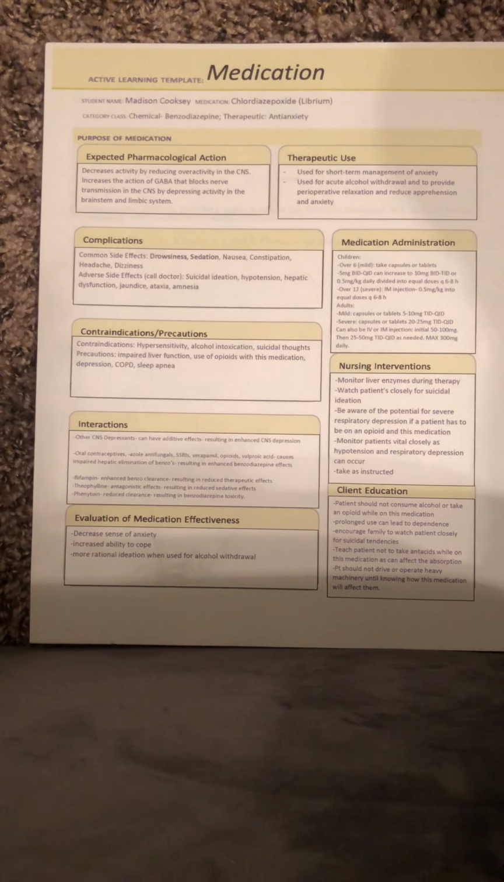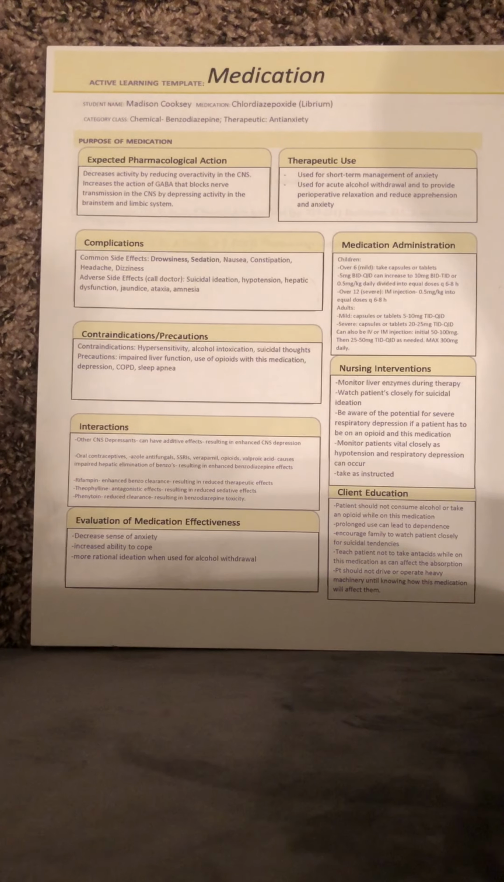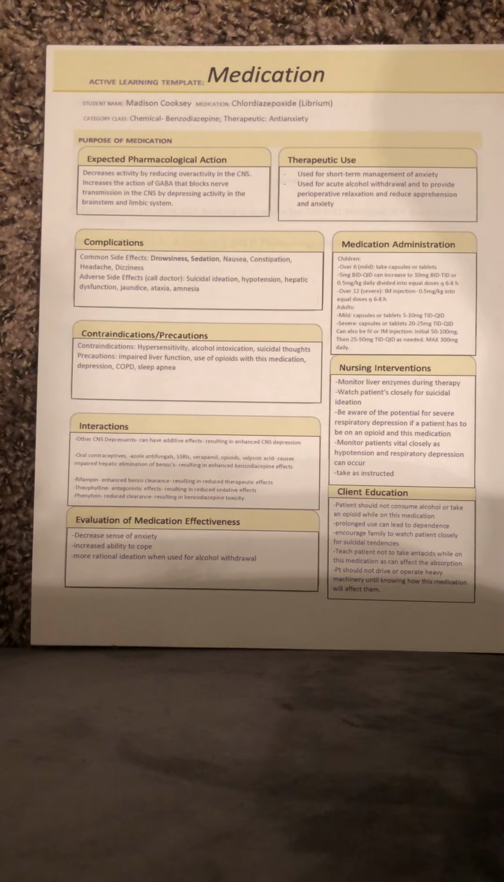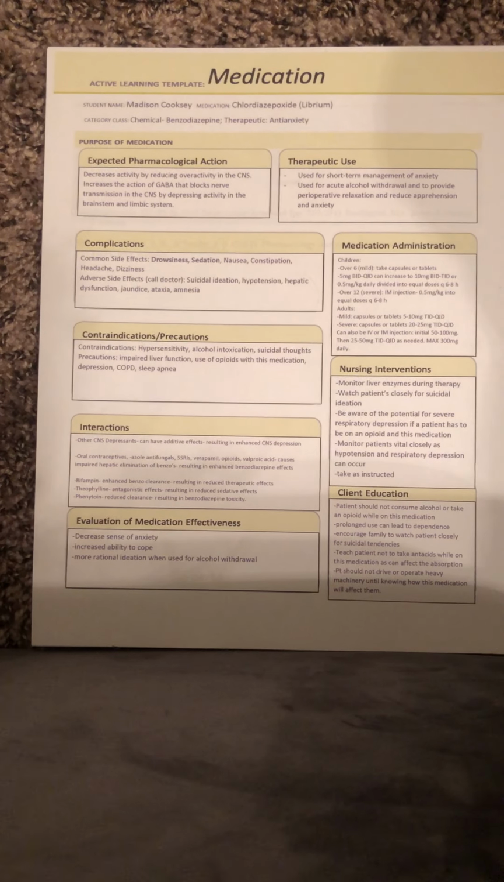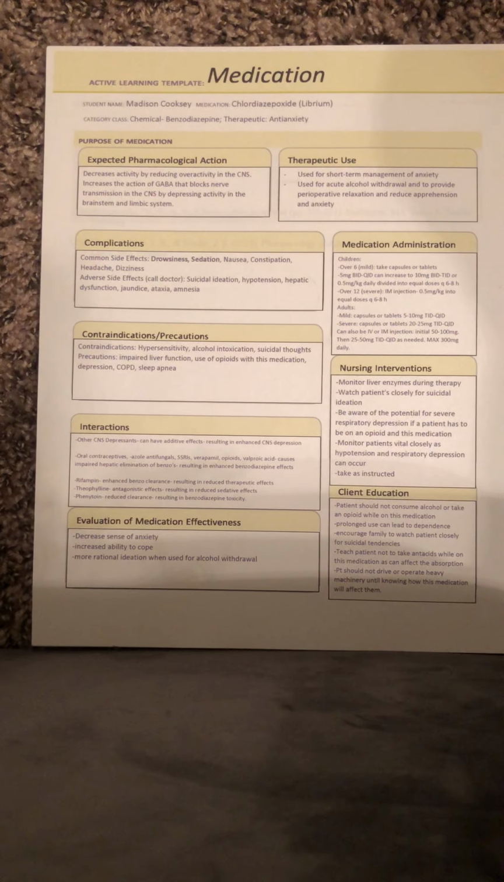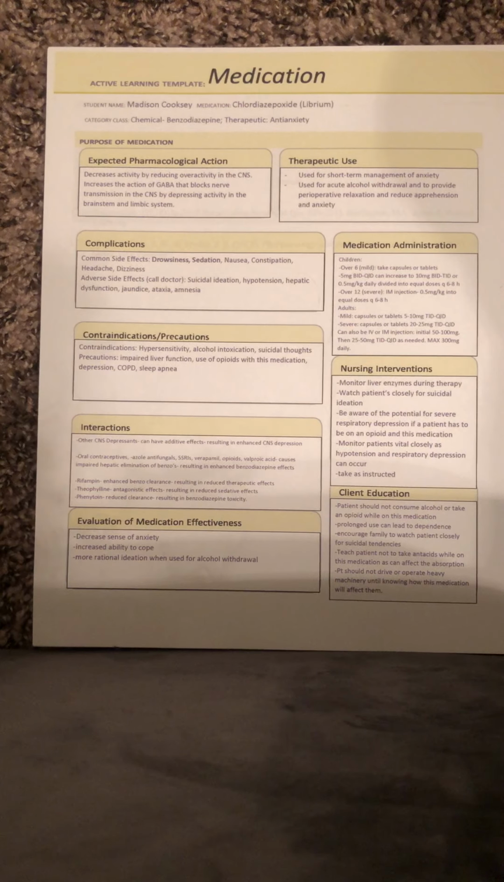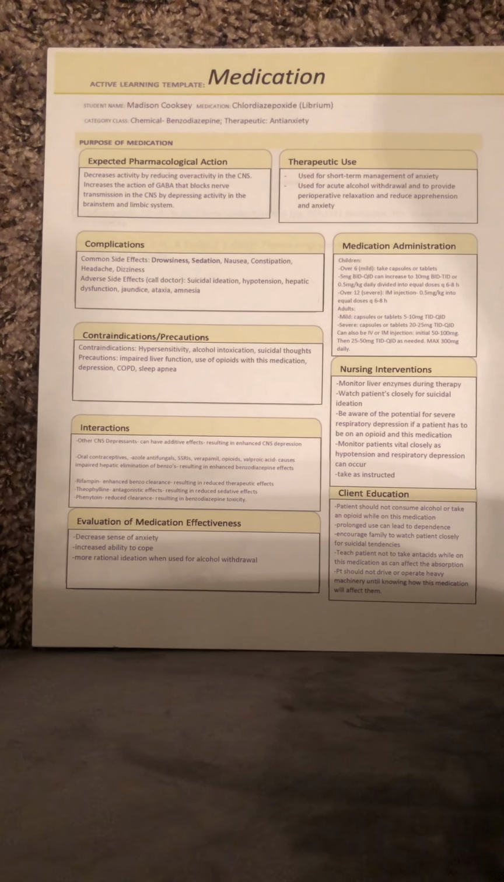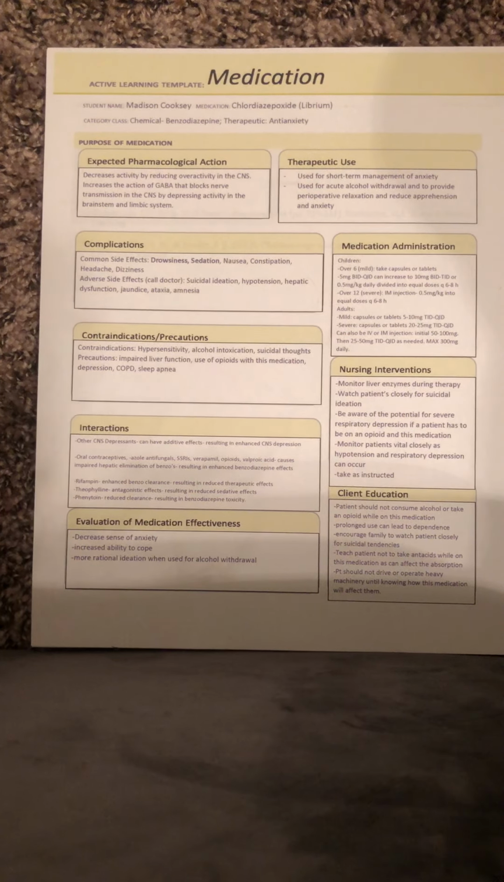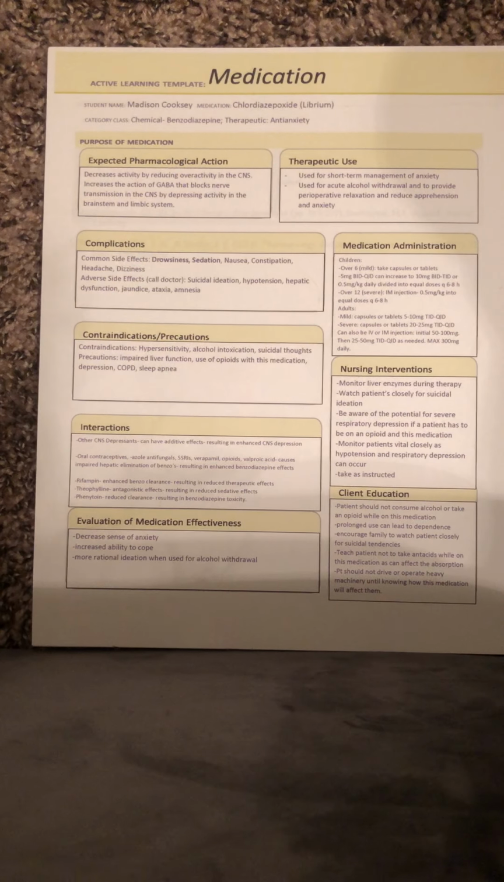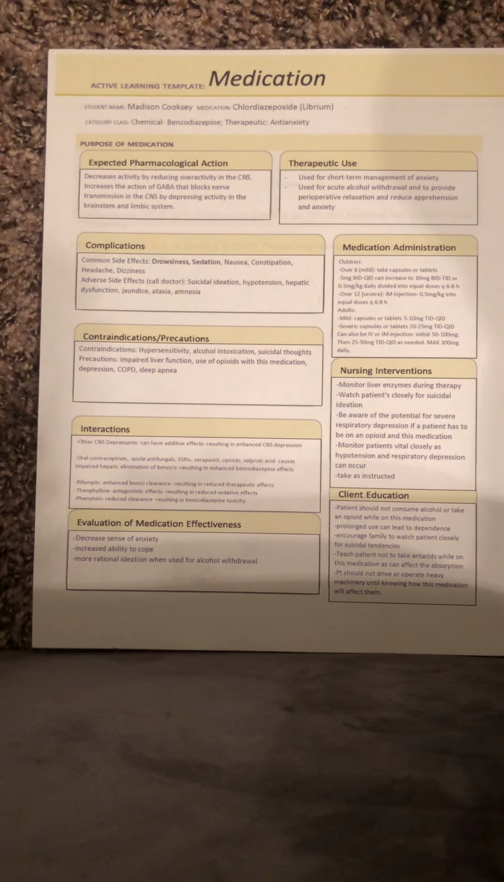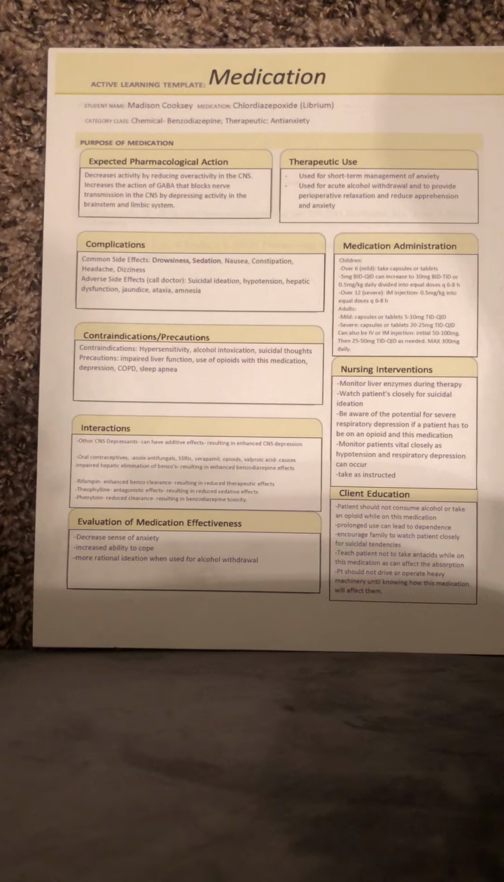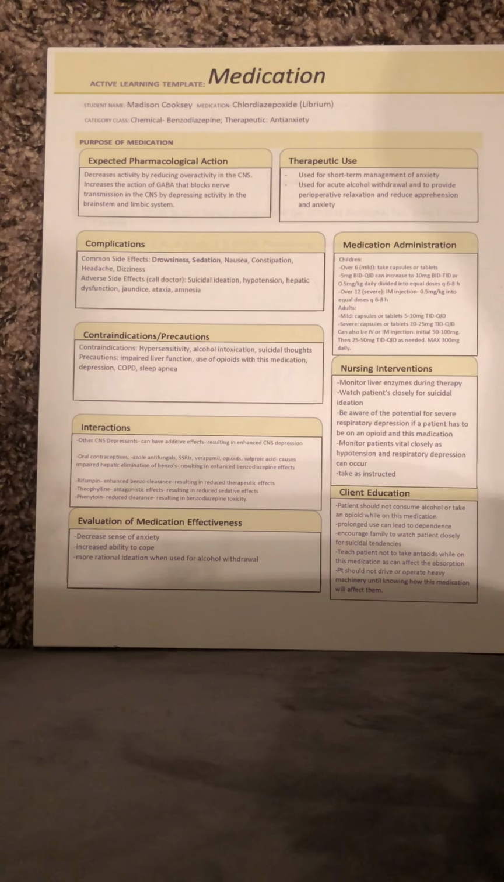daily. Nursing interventions would be to monitor liver enzymes during therapy, watch patients closely for suicidal ideation, and be aware of the potential for severe respiratory depression if a patient has to be on an opioid and this medication. Monitor patients' vitals closely as hypotension and respiratory depression can occur, and to take this medication as instructed.